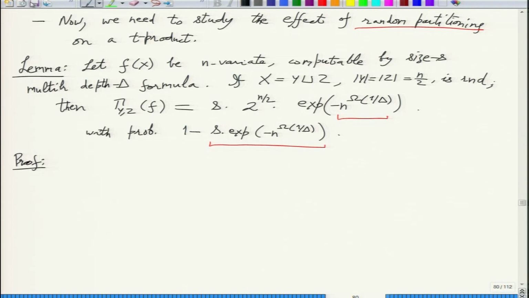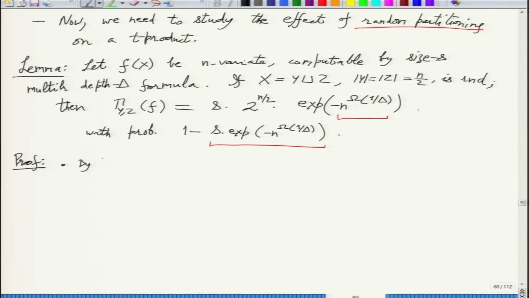We are saying that if your formula has size smaller than 2 raised to n raised to 1 by delta, then with constant probability, the measure will be significantly smaller than 2 raised to n by 2. And 2 raised to n by 2 is the max measure possible. So that's the statement, as you pick the partition in a random way, an equipartition. Okay, so let's do the proof.